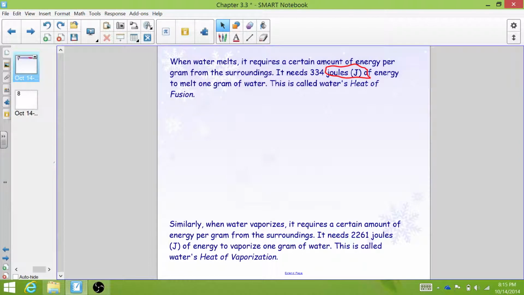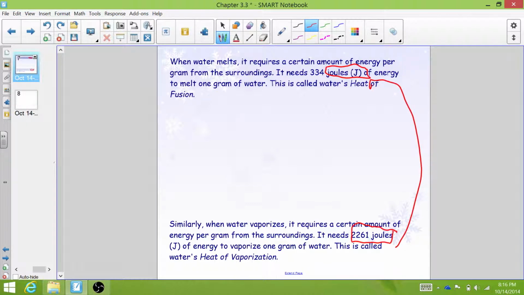So what that means is, if I want liquid water to become gaseous water, I need to add 2,261 joules of energy from the surroundings. That's crazy. That is way more energy than I needed to add to get it to go from a solid to a liquid. And that's why boiling is such an energy-intense process. For every gram of water, you need way more energy to get it to boil and become a gas than you did to get it to melt.